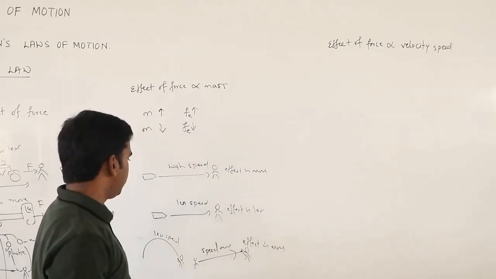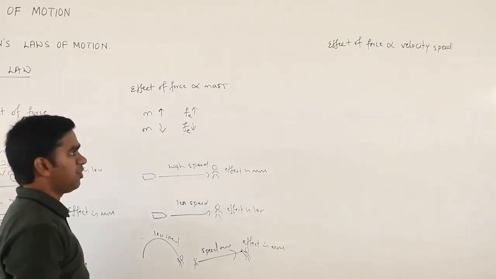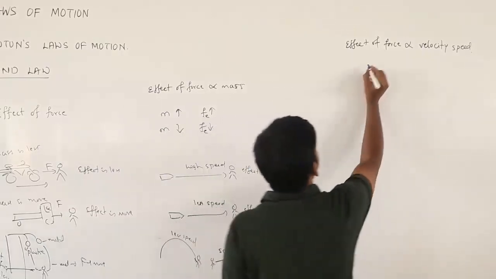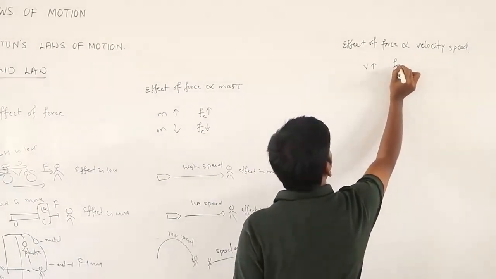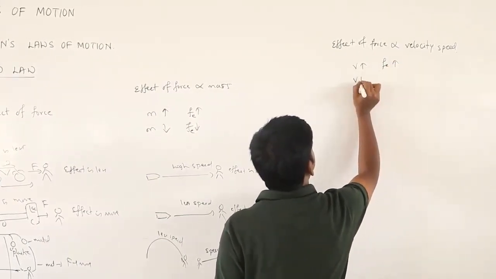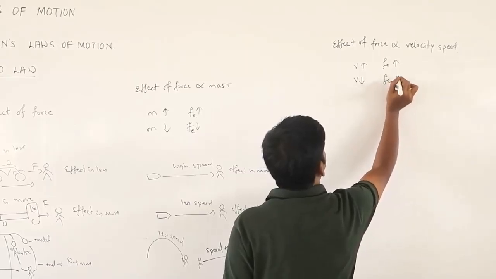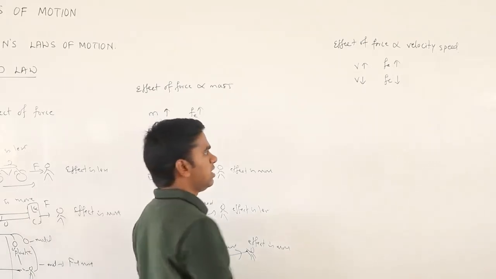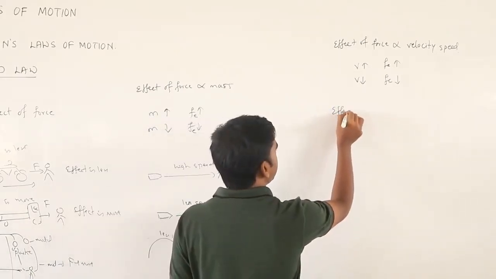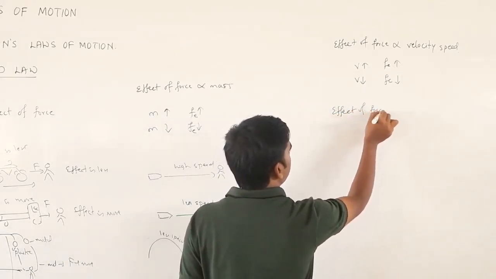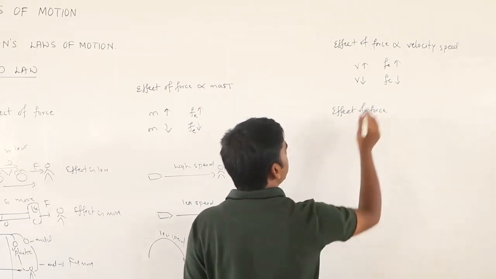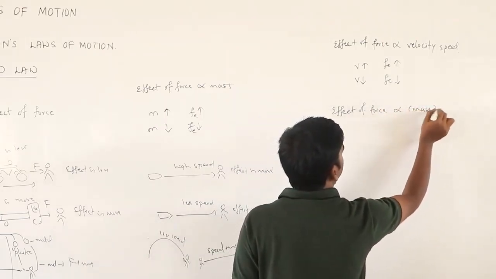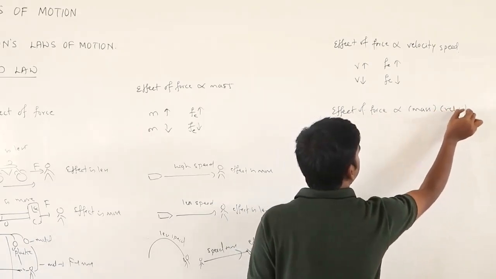How the effect of force depends on its mass and velocity. There are two quantities on which it depends. If velocity increases, the effect of force also increases. If velocity decreases, the effect of force also decreases. That means the effect of force depends on two quantities. What are those? They are nothing but its mass and its velocity.